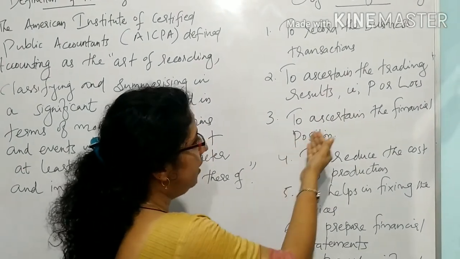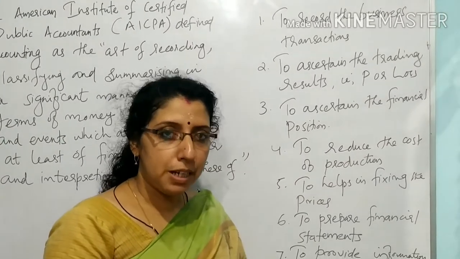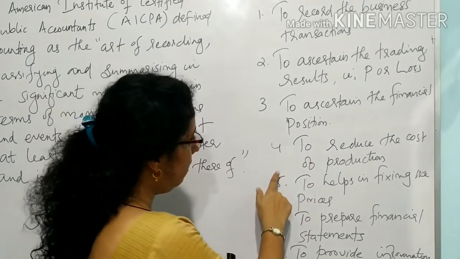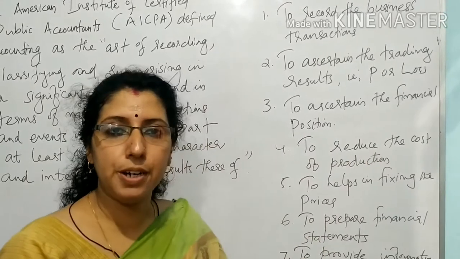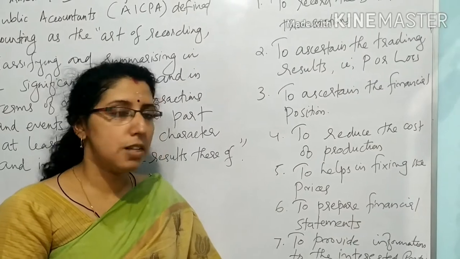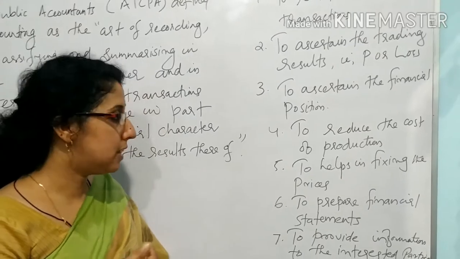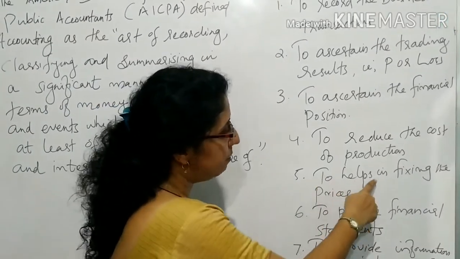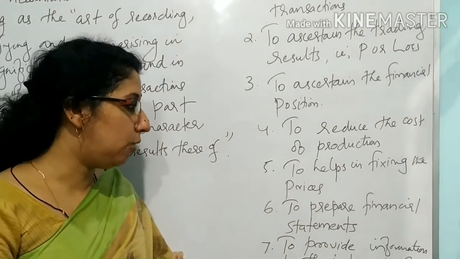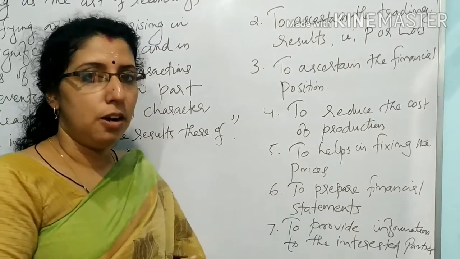Clear? Then third one, to ascertain the financial position. How can we ascertain financial position through accounting? By the preparation of a balance sheet, we can ascertain the financial position. Then fourth one, to reduce the cost of production. By using various methods of accounting, we can control the expenditures, reduce the cost of production, and thereby maximize our profit. Then fifth one, to help in fixing prices. Other branches of accounting, for example, cost accounting or management accounting, help in fixing the prices of a product.